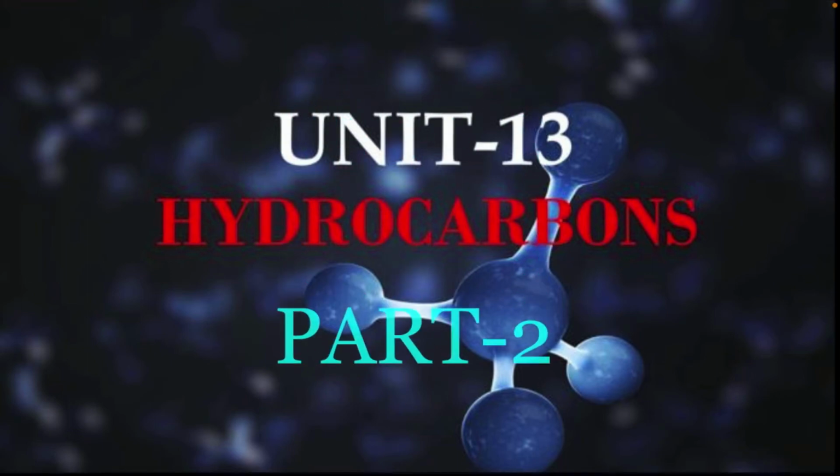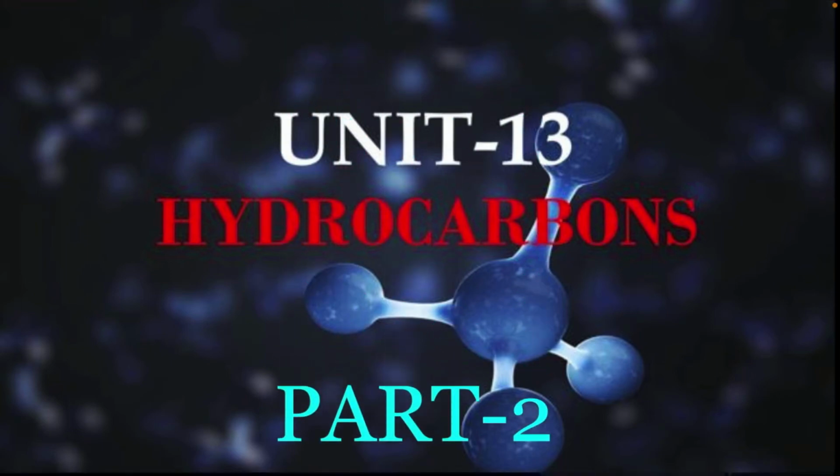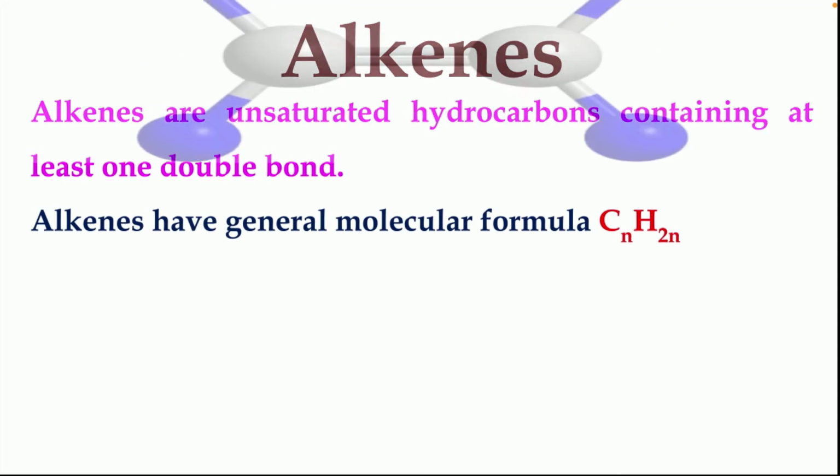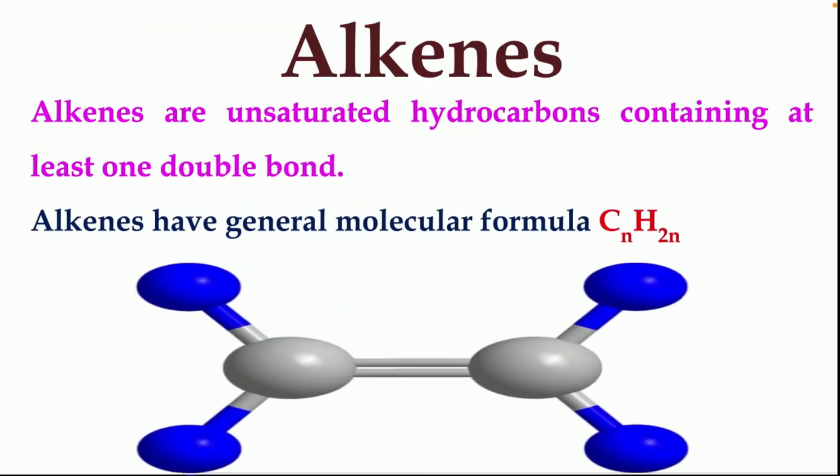This is part 2 of hydrocarbons, chapter number 13, in which today we will be discussing alkenes. Alkenes are unsaturated hydrocarbons containing at least one double bond. And alkenes have a general formula of CnH2n, meaning whenever the carbon number is n, the hydrogen number will be its double.